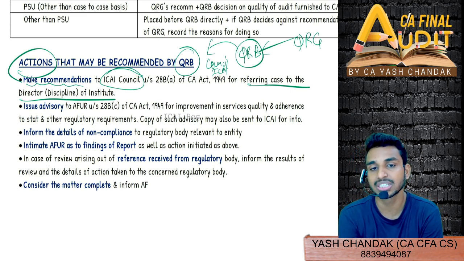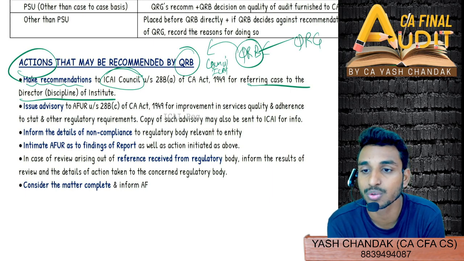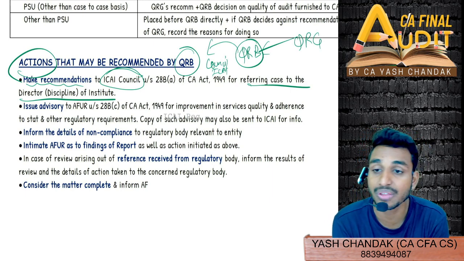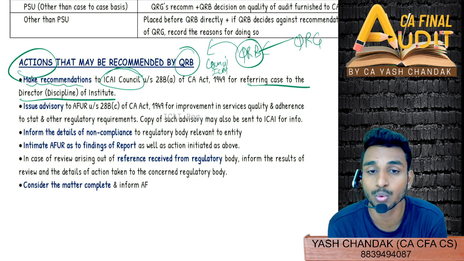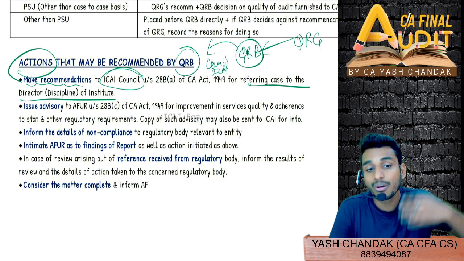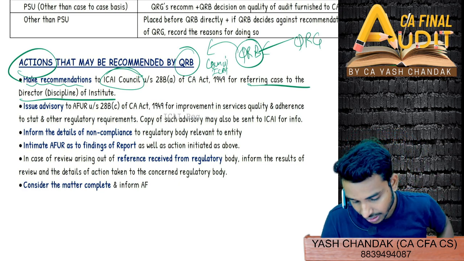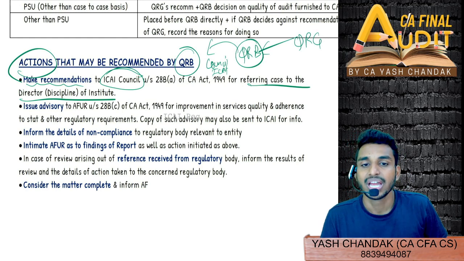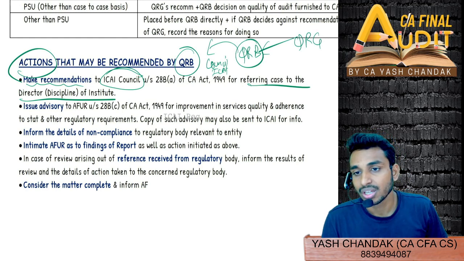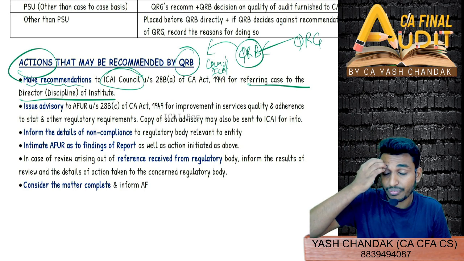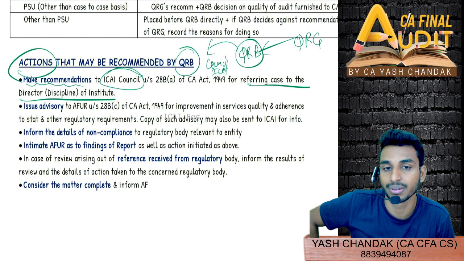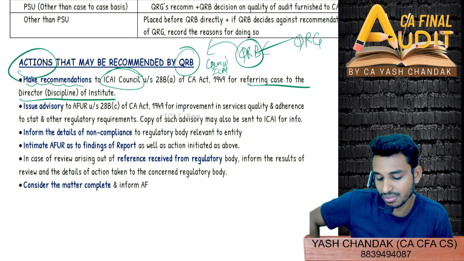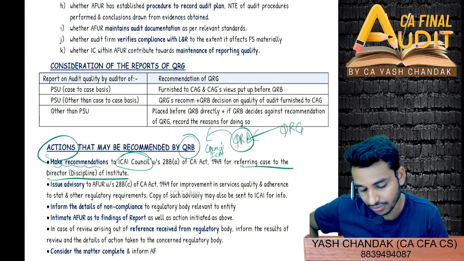You will either make a recommendation to the ICAI Council for referring the case to the Director Discipline, or, based on the second recommendation, you can give an advisory to the AFUR directly to improve the system of quality controls. And thirdly, you can inform the details of the non-compliance to regulatory bodies. Also, you have to intimate the AFUR of the findings of the report. And lastly, consider the matter complete and inform the audit firm. So these are the actions that may be recommended by the Quality Review Board.